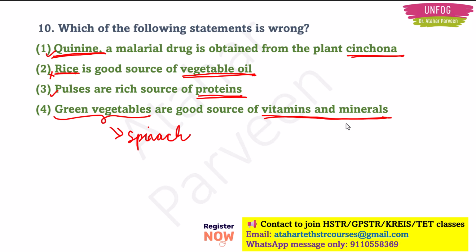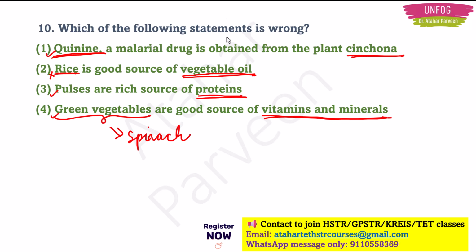Like for growth, and if we have to fight some diseases, these vitamins and minerals are very important, and they are present in huge amounts in green vegetables, more specifically green leafy vegetables. So this statement is also correct.